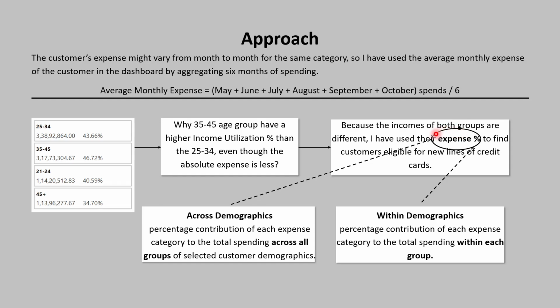And within the expense percentage, I have two metrics: across demographic and within demographic. What is across demographic? Percentage contribution of each expense category to the total spending across all groups of selected customer demographics. And within demographics is the percentage contribution of each expense category to the total spending within each group. And last, income utilization is the ratio of spend to the income.